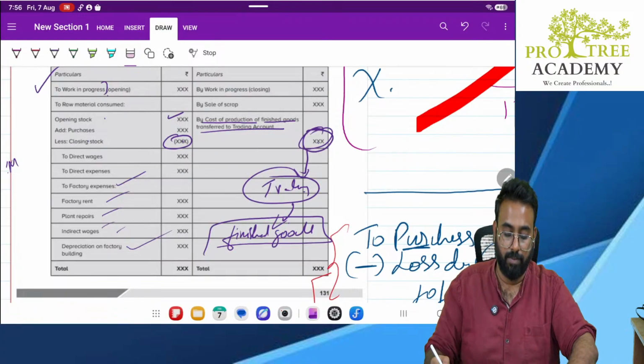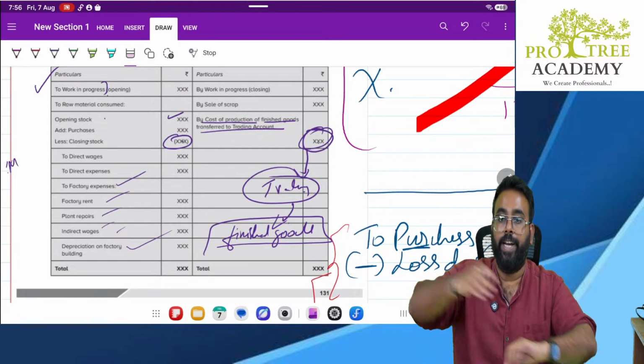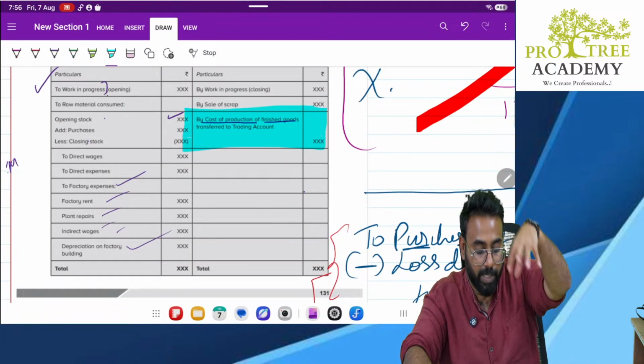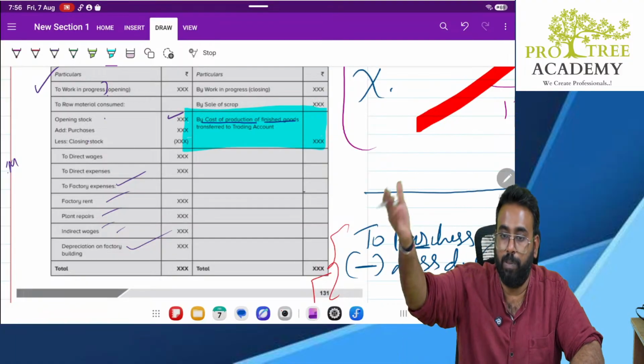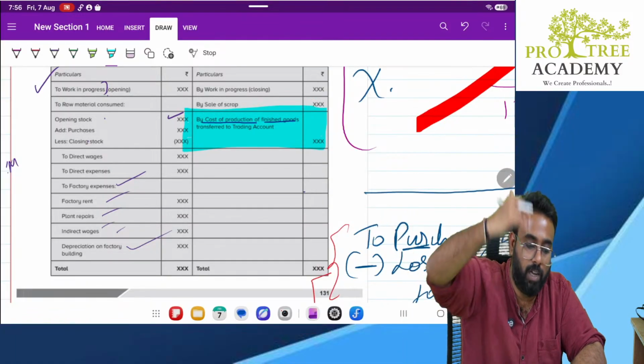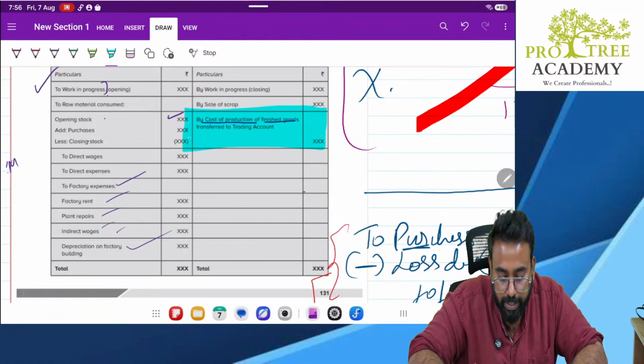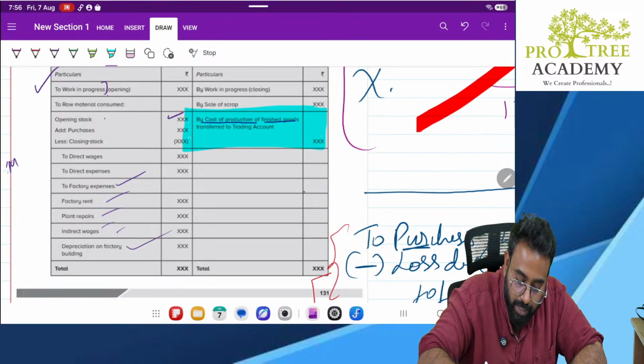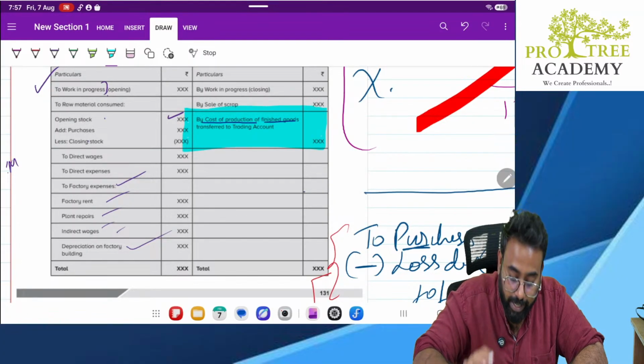We will get this figure. This figure will be taken to trading account. In which place? In purchase place. Why? Because there is no purchases. Rather, we are manufacturing our own goods and we are transferring it here. Clear? So this figure is important and this figure is transferred to your trading account.